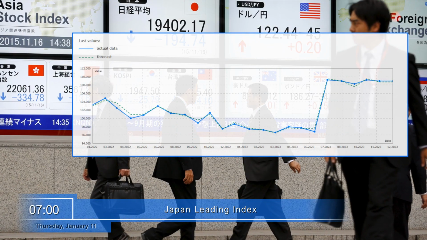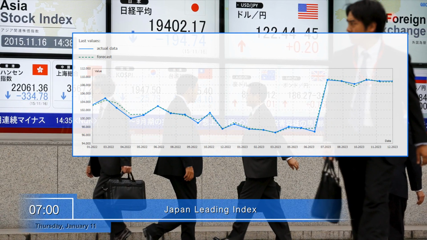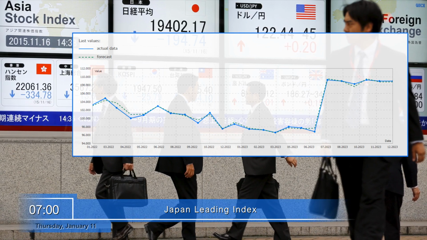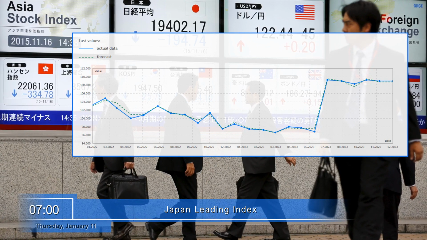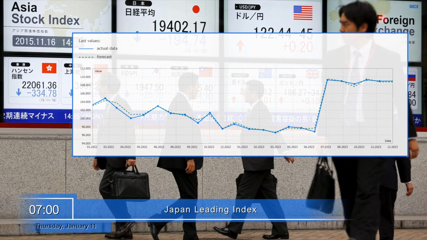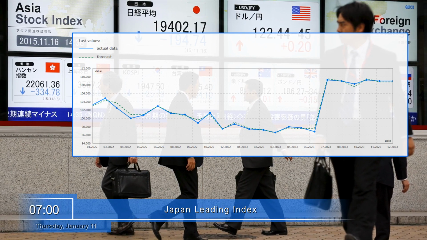Thursday, January 11th. Japan will release its leading index on Thursday at 7 a.m. It reflects fluctuations in important economic indicators in various economic activities such as production and employment, provides insight into the current state of the economy, and helps forecast future developments. An increase in the index is considered favorable for the economy and the national currency.